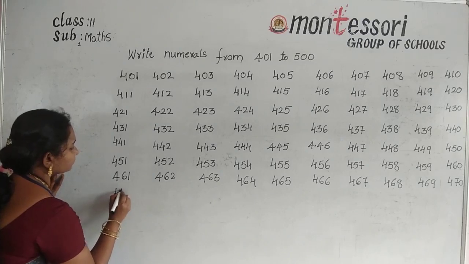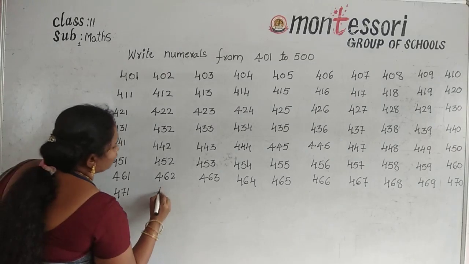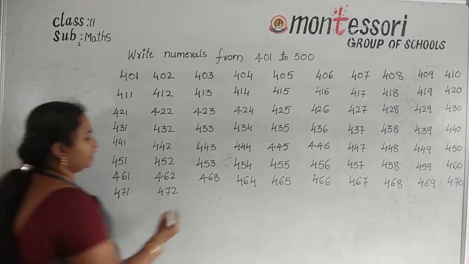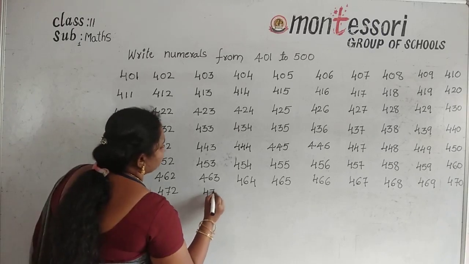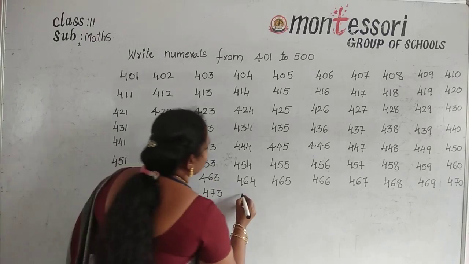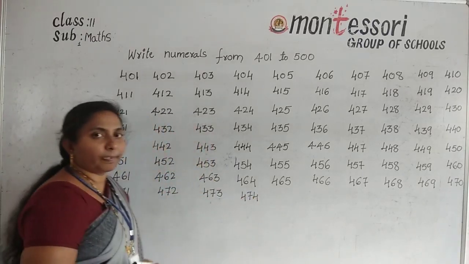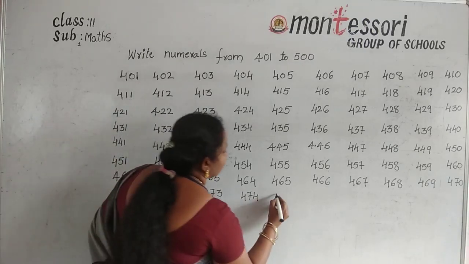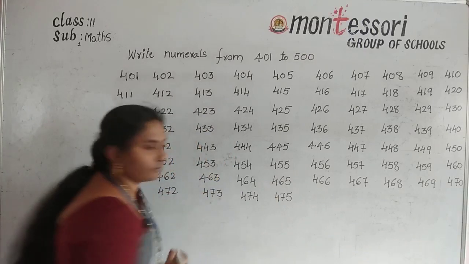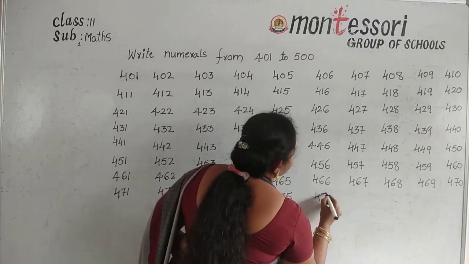471. Okay. Next 472. Okay. Next 473. Okay. Next number 474. Next 475. Okay. Next number 476.